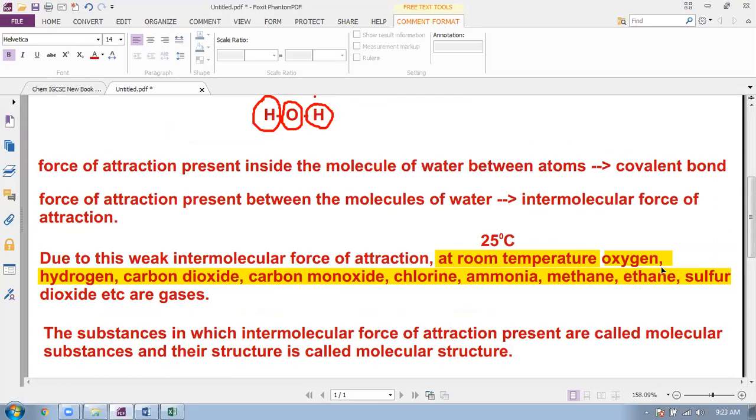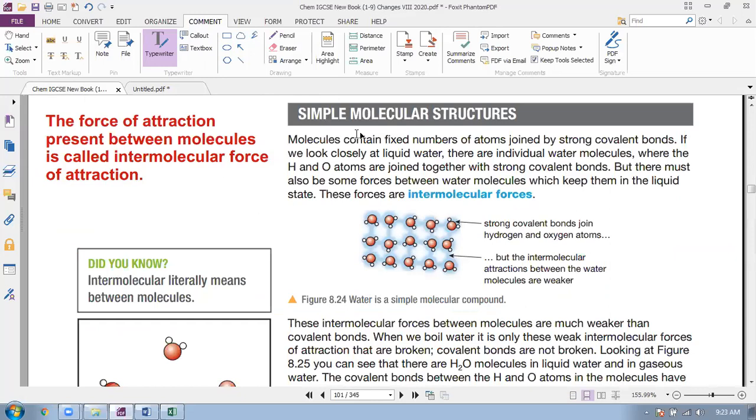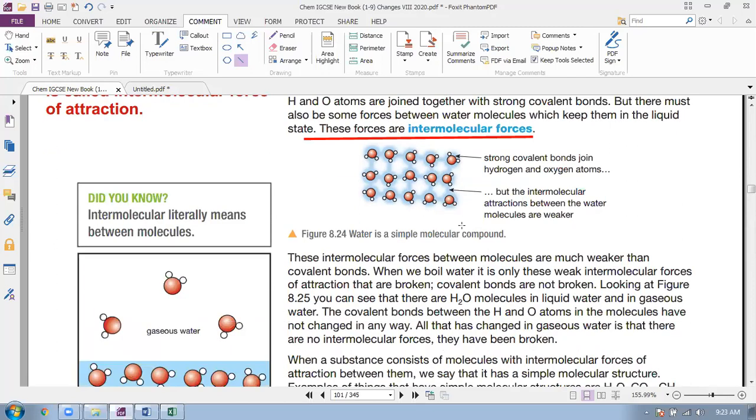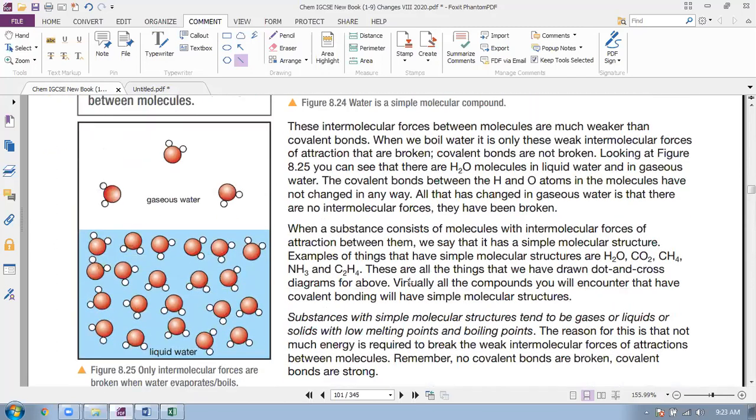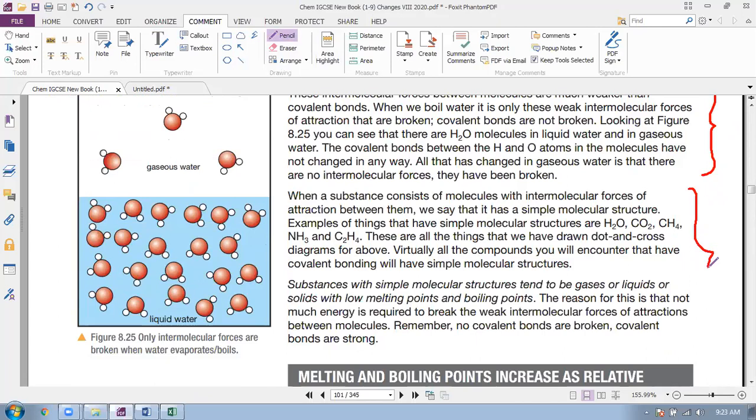I think you have already written these notes or you already have screenshots. So I return back to the textbook. So simple molecular structures, these things we already read, and this is the example. There are many other things written here. Look at this. I expect you to read from the textbook so that you can make your ideas more clear.